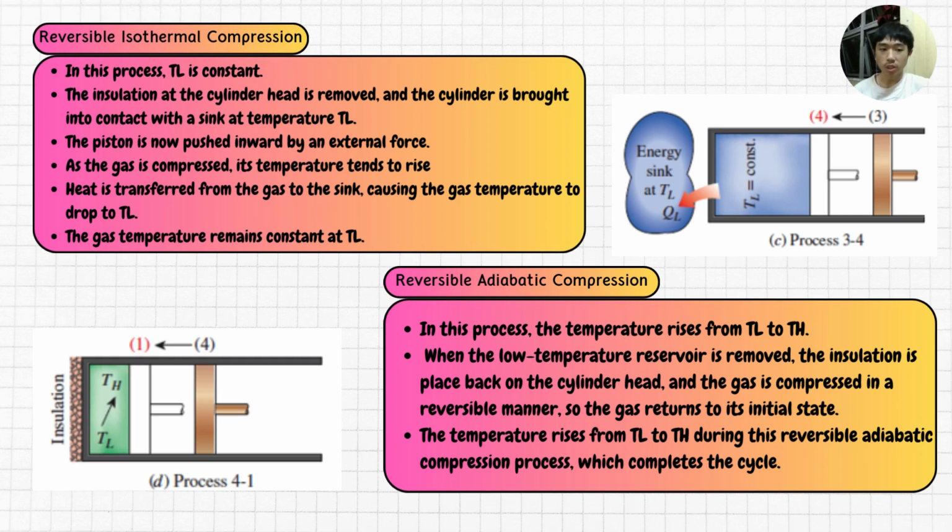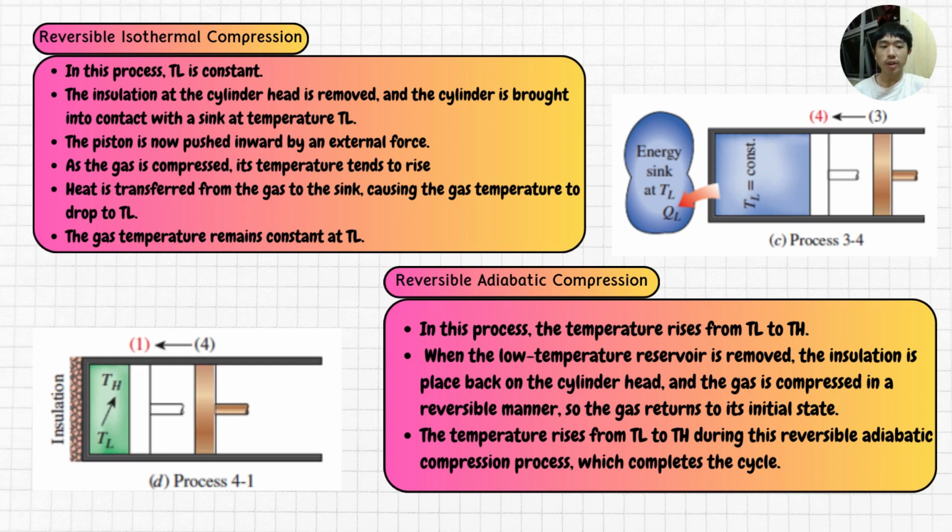Since the temperature difference between the gas and the sink never exceeds a differential amount dT, this is a reversible heat transfer process. The amount of heat rejected from the gas during this process is QL. Under reversible adiabatic compression, the temperature rises from TL to TH.